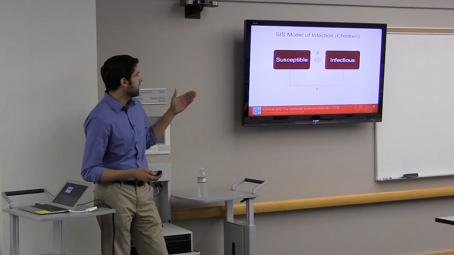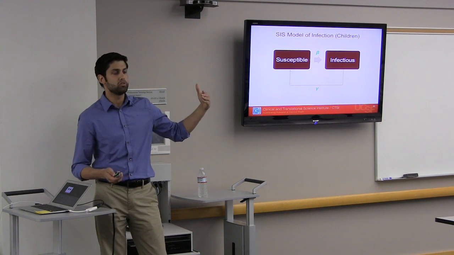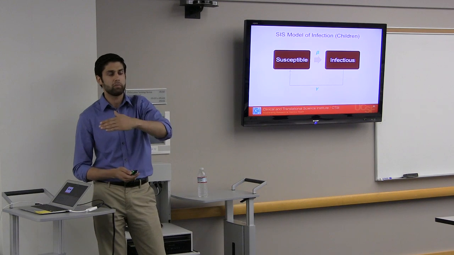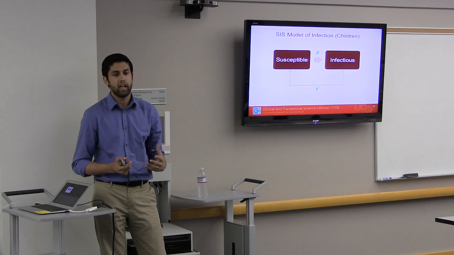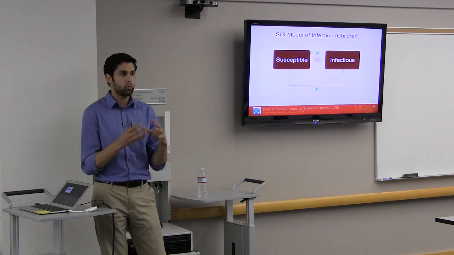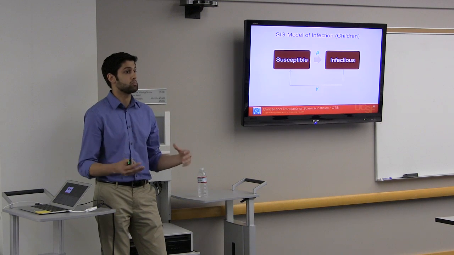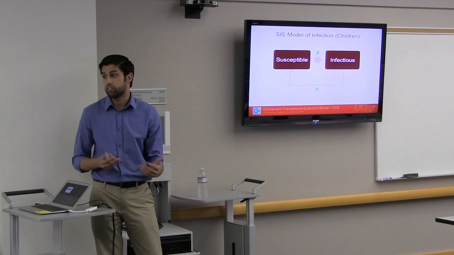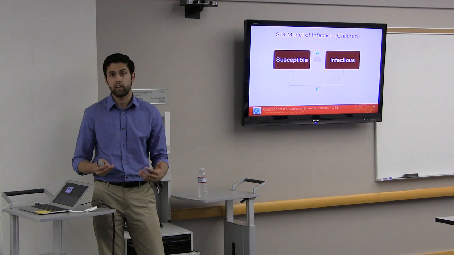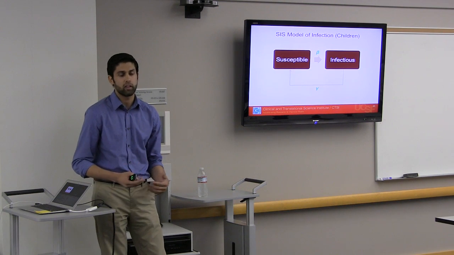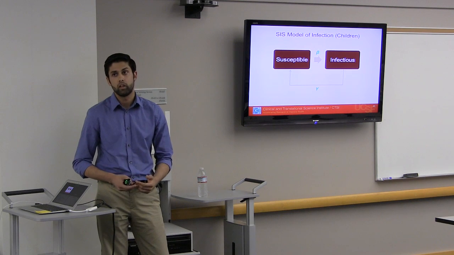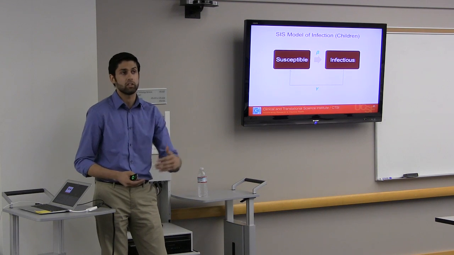The rate at which you move from becoming susceptible to becoming infected is determined by this parameter called beta. High level, what it represents is how transmissible a disease is. Different diseases have different betas. Measles, which is really infectious, might have a super high beta, whereas something that's less infectious, even something like HIV, might have a lower beta.